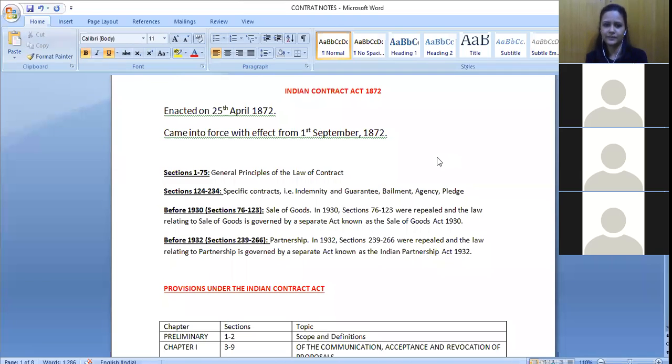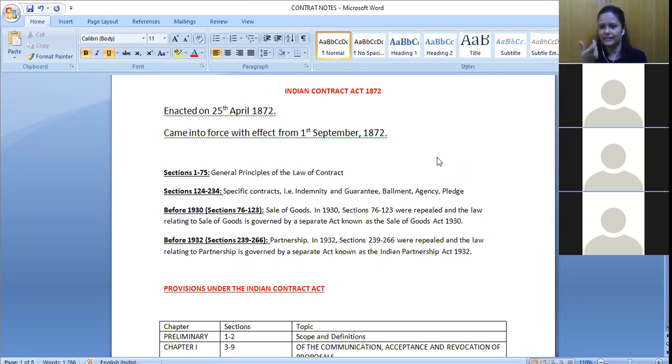Anyone? Specific types of contracts? They are made for a specific purpose, and the purpose is ascertained and defined. So they are made for a specific purpose. Now, what happens is that maybe I want to make a certain contract for this specific purpose only.